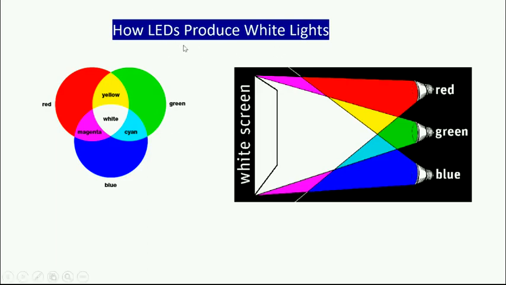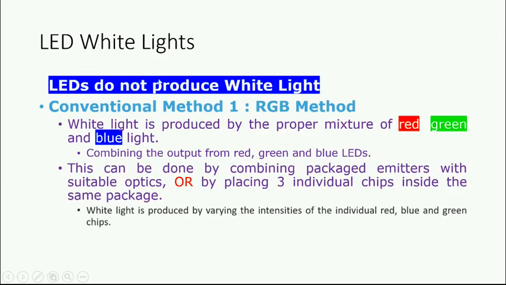So how does LED produce white light? Okay. The combination of red, green, and blue primary colors will produce white light, right? Their combination, their intersection produces white light. LED white lights, LEDs do not produce white. That is a very, very important thing. No LED will directly produce white light. All the LED lighting we are using is white LED, right? You must understand that this is very important, from an examination point of view and for your understanding: no LED produces white light directly.